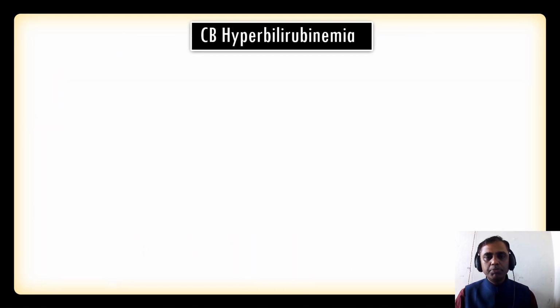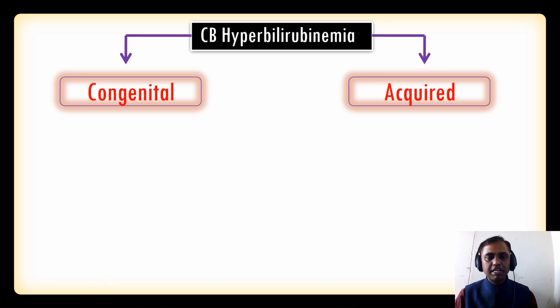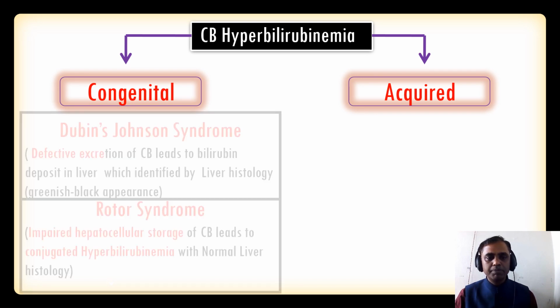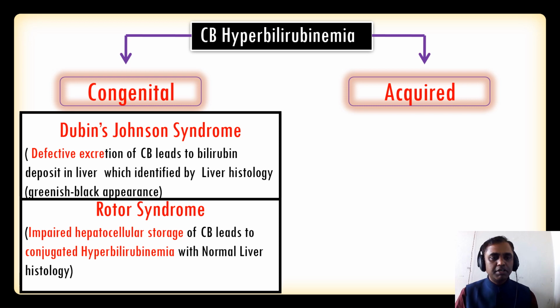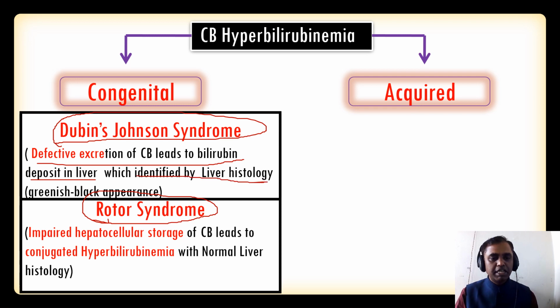So now, when to produce the conjugated hyperbilirubinemia. So that is again, for our understanding, divided into congenital and acquired. So congenital, it is very important, Dubin-Johnson syndrome and Rotor syndrome. Here I am mentioning a very simple thing, defective excretion of conjugated bilirubin leads to bilirubin deposit in the liver, which is identified by the liver histology. Here it is very easy to remember, in Dubin-Johnson syndrome, there is a defective excretion of the conjugated